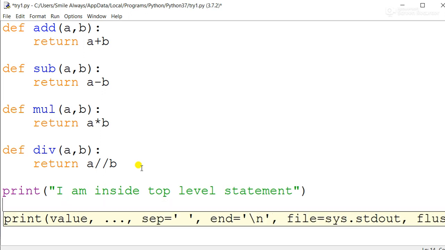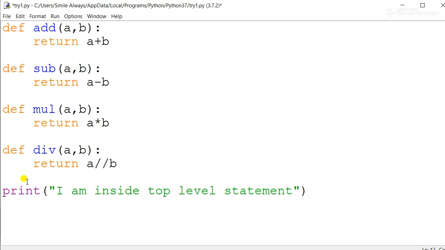Which will get executed first? Add, subtract, multiply, divide, then print, or only the print part? No doubt it is very clear, because we have not called these functions, nothing will get executed. Only this statement will get executed, because this is your top level statement. This is what you have to understand clearly.